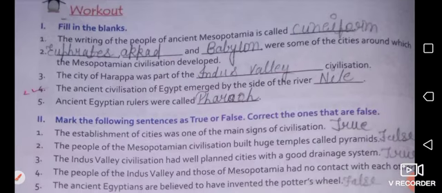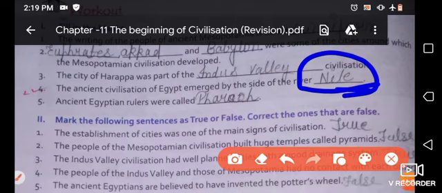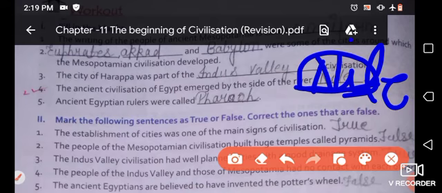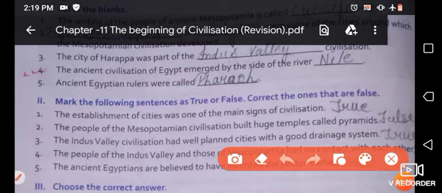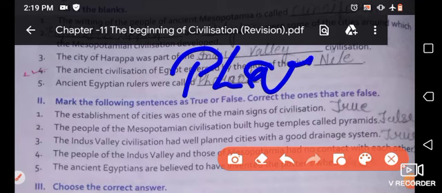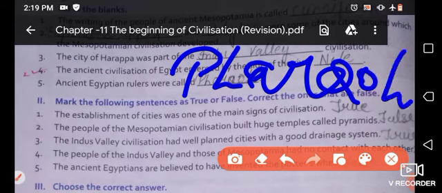The fourth one is: the ancient civilization of Egypt emerged by the side of the river dash. So it emerged by the side of the river Nile. Nile. Now the fifth one is: ancient Egyptian rulers were called dash. So the ancient Egyptian rulers were called Pharaoh. Pharaoh.